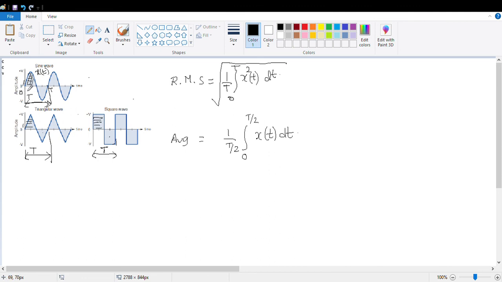Okay, so that's why for this type of signal we will take the average value like this, the formula of average value like this. Okay, we will discuss several examples in our consecutive lectures.